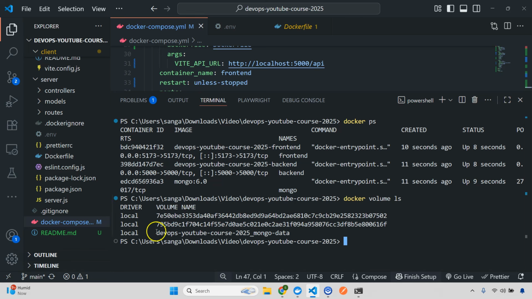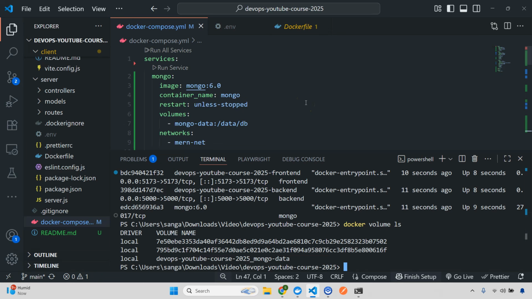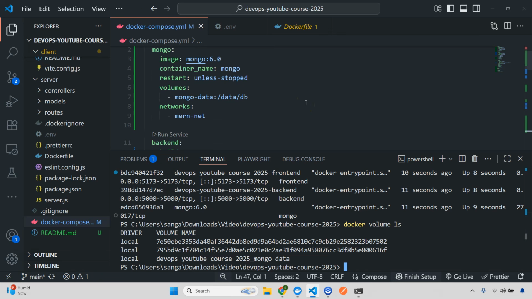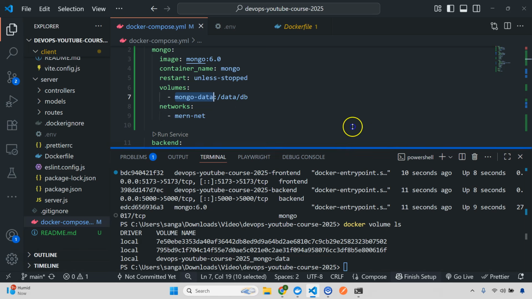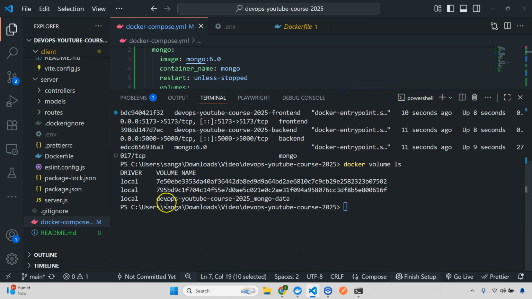You notice that this is actually appending some name with this Mongo data here, right? So this is the actual volume name here. So copy this, and if I just quickly show you, if you go here, you can see this is the volume Mongo data. So when you want to check it, you need to take the actual data.